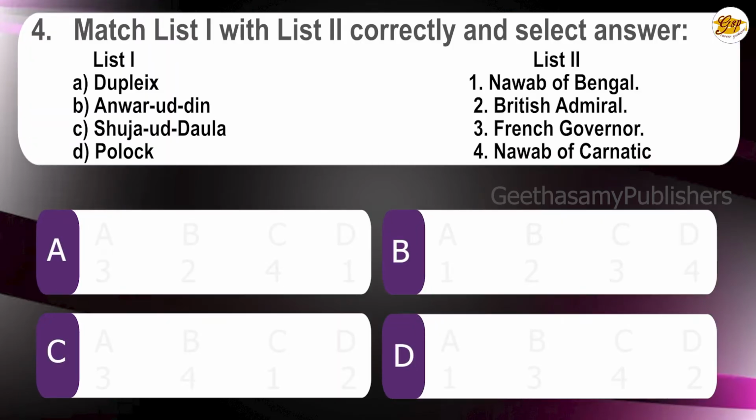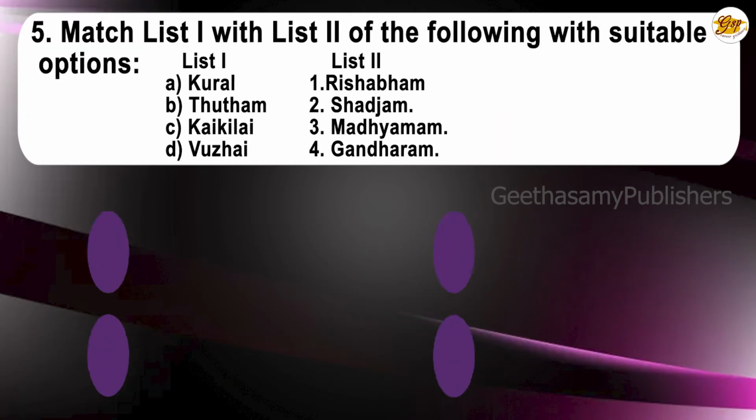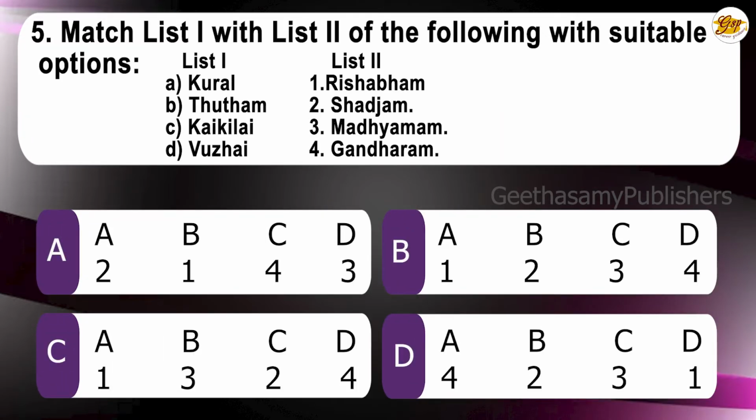Question number 4. Match list 1 with list 2 correctly and select the answer. Tughlaqs, Nawab of Bengal, Anwaruddin, British Admiral, Sirajud Dawla, French Governor, Pollock, Nawab of Carnatic. Again, directly we go to the answer, C, that is 3, 4, 1, 2. So Tughlaqs, it's a French governor, Anwaruddin, Nawab of Carnatic, Sirajud Dawla, Nawab of Bengal, Pollock, British Admiral.